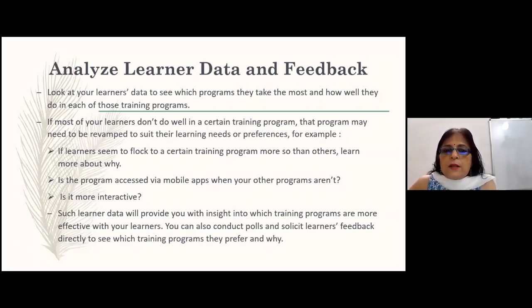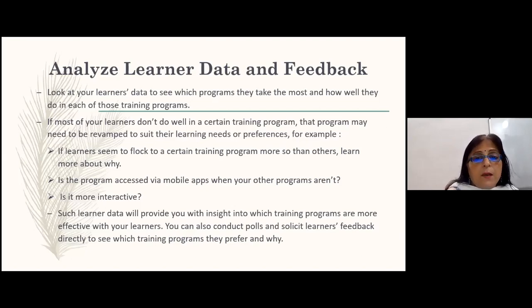Actually, what it requires is to compile the data, which you did in the earlier step, and then analyze it. And if most of your learners don't do well in a certain training program, that program may be revamped, or even scrapped, to suit their learning needs or preferences. You may think that it is quite drastic, but that is what is required by the organization.